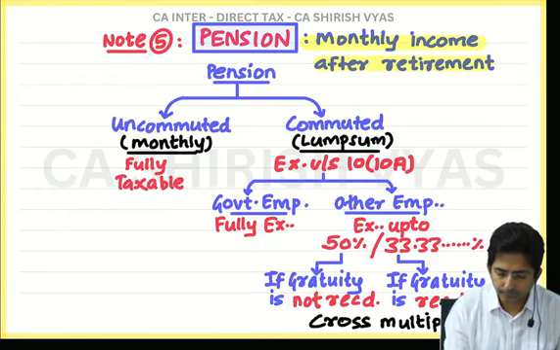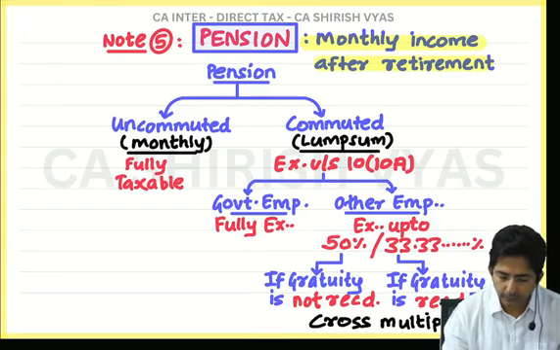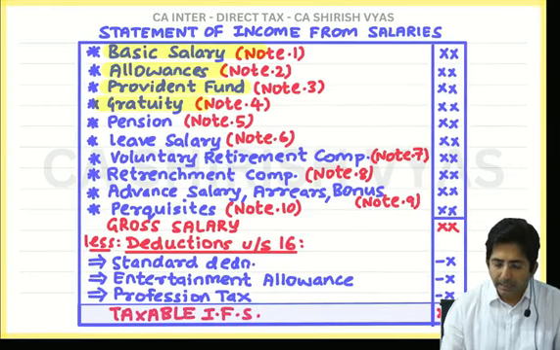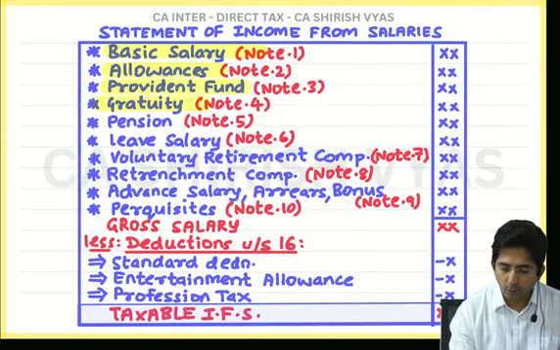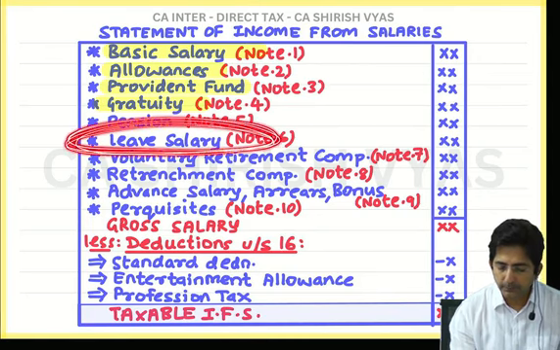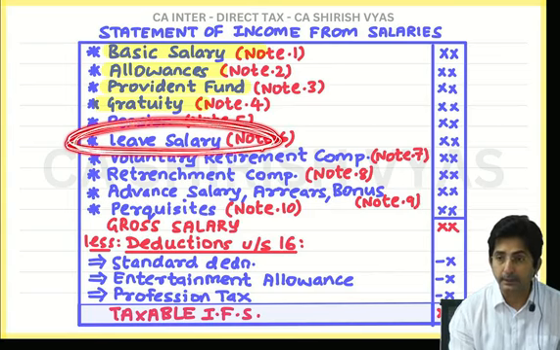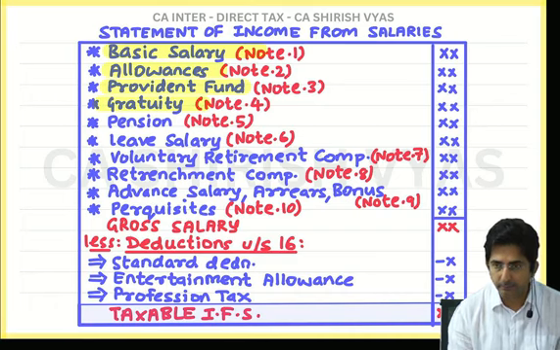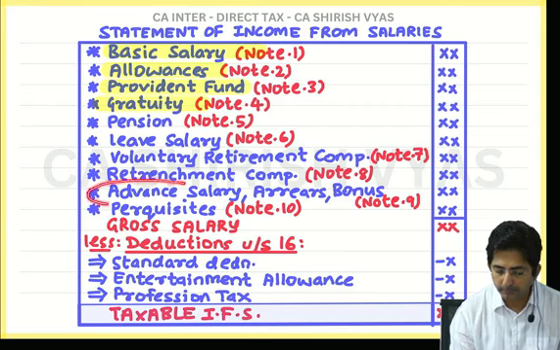Now look here. Next theory. Actually, in order, what is the next theory? Leave salary. But if I take up leave salary, the explanation will be a little lengthy, and your break time will start, and you will start panicking. So I will not touch leave salary. I will take something small, then I will give the break.